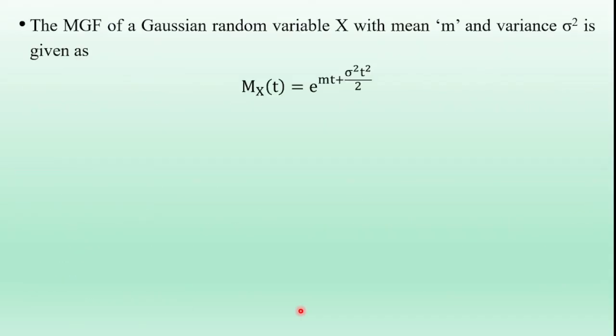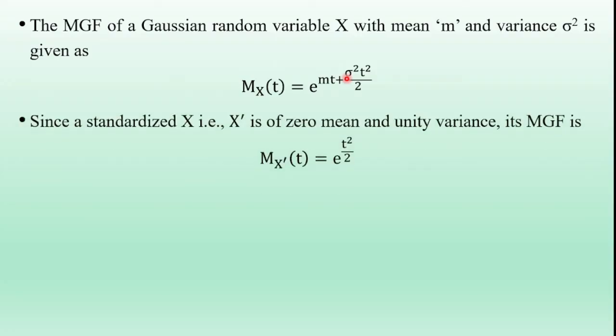So we know that the moment generating function of a Gaussian random variable x with a mean m and variance sigma square is given by Mx(t) = e^(mt + sigma square t square by 2). m is the mean value of the random variable, sigma square is the variance of the random variable, and Mx(t) is the moment generating function of the random variable.